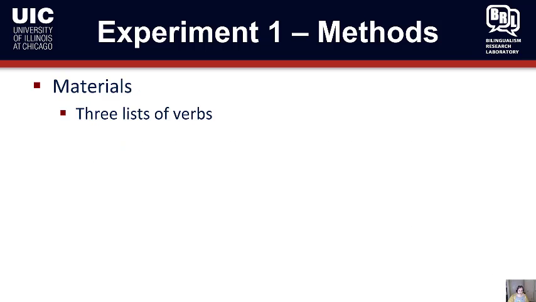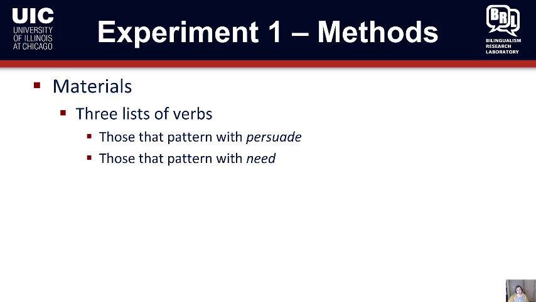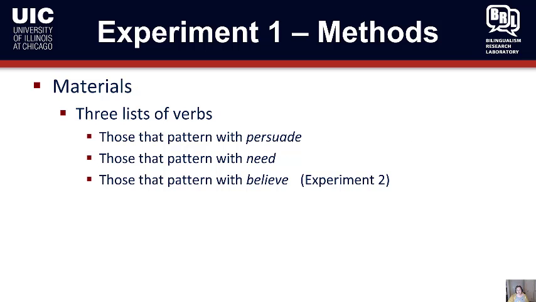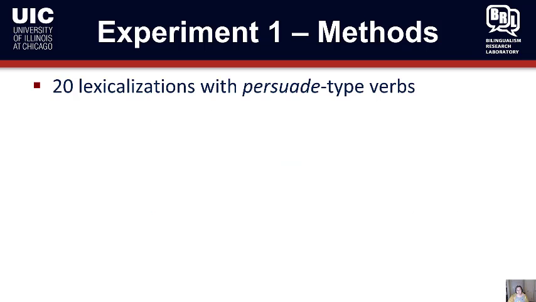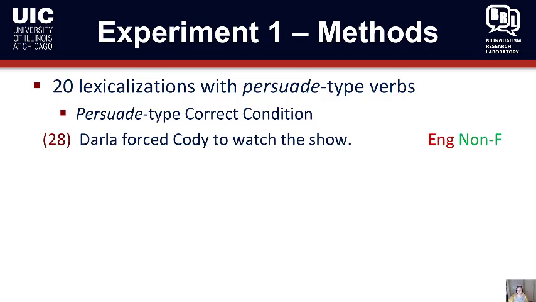For the materials, there were 3 lists of verbs: those that pattern with persuade, those that pattern with need, and those that pattern with believe, which appear in experiment 2. And 10 verbs were chosen from each list, balancing for frequency, and 20 lexicalizations were made of the persuade type, such as the correct condition, Darla forced Cody to watch the show, and the violations. There are 10 correct and 10 violation.